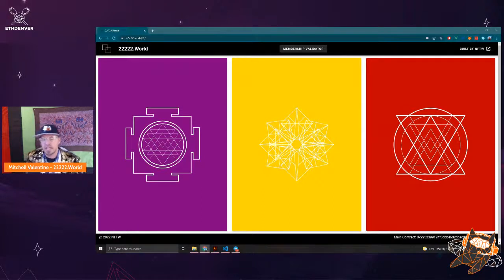So what we created this year is called 222 World. An homage to my brother. His birthday was March 22nd, 2022. He works in the event space, and I've always thought that NFTs make a pretty awesome ticket that you can sell in a decentralized way. There's this validated proof that somebody owns something.